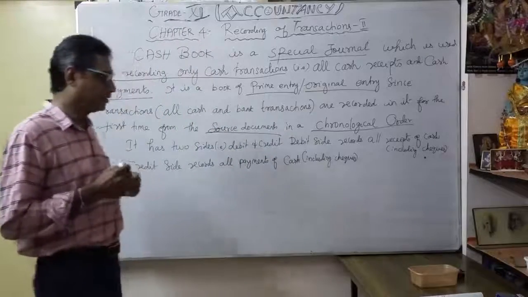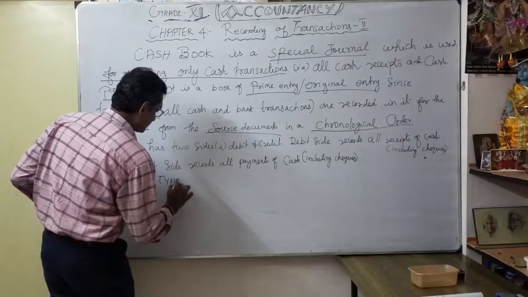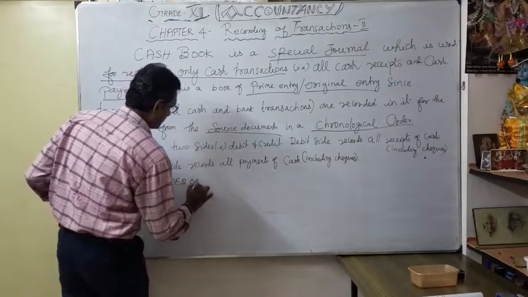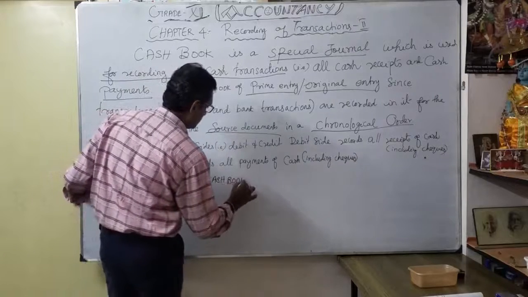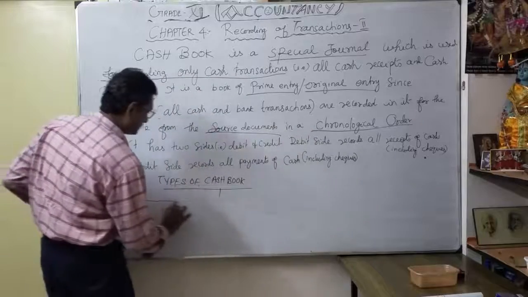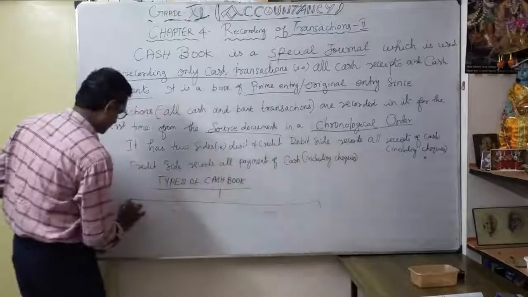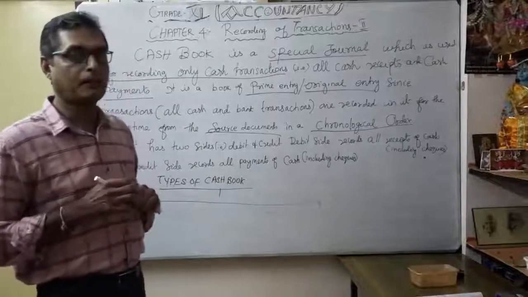Okay. Then, what are the types of cash book? We will discuss them one by one. First one, number one, types of cash book.